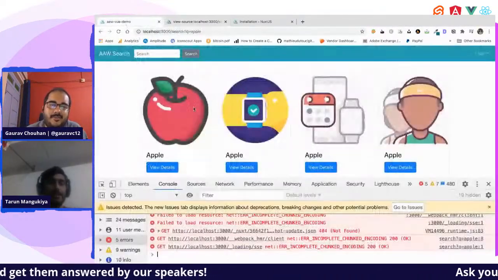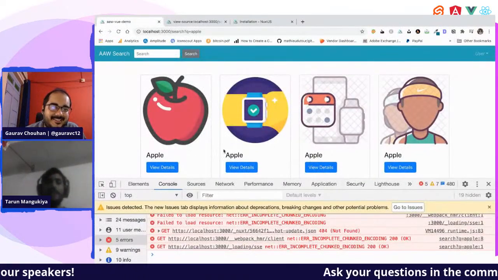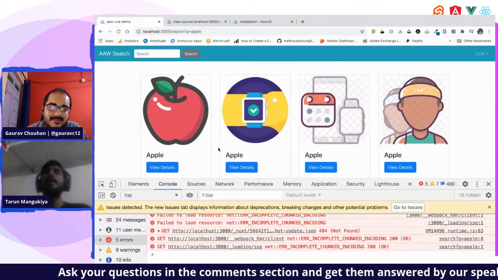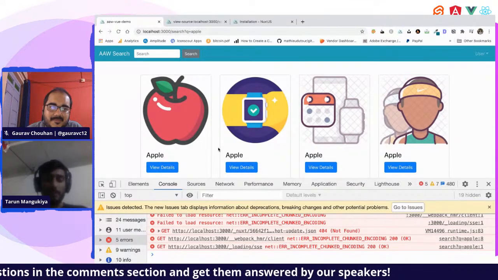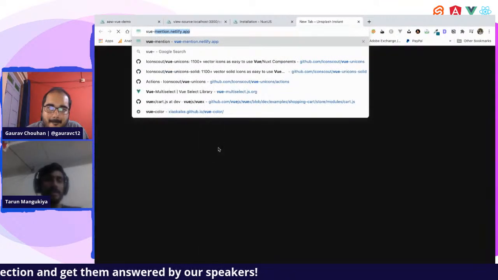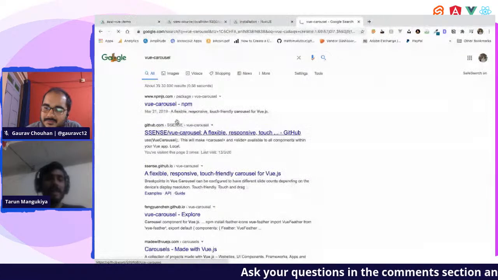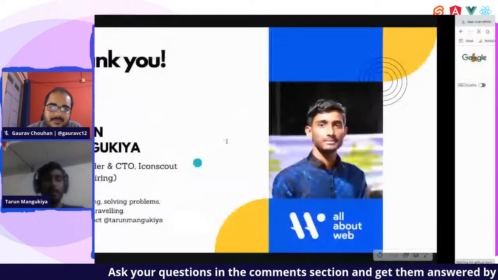That's really nice. And all the pages, all the routing is optimized, store is also optimized, right? So most of the things are optimized. What we have to do is, let's say I want to use a carousel, right? So there is a Vue carousel for that. What I should do is, rather than importing it globally somewhere, right?